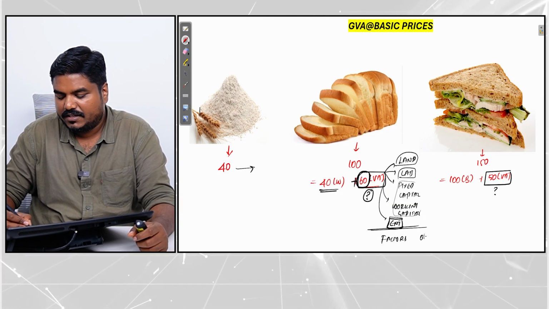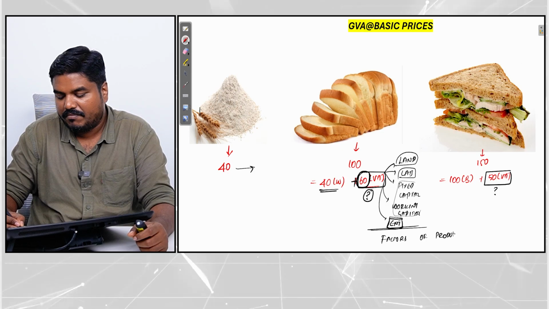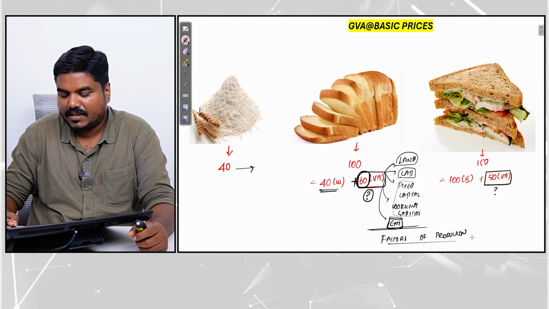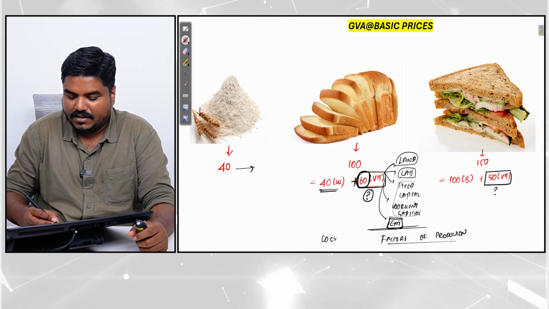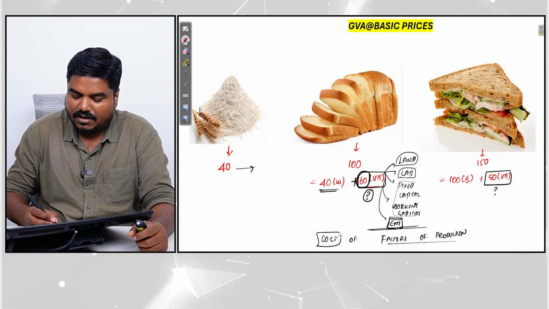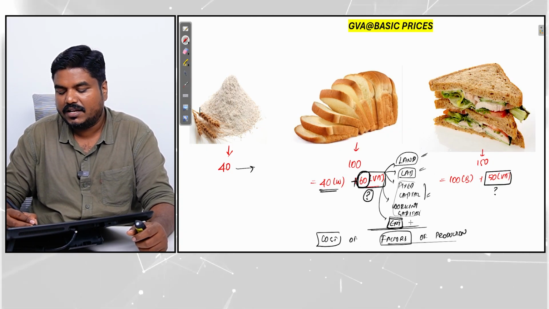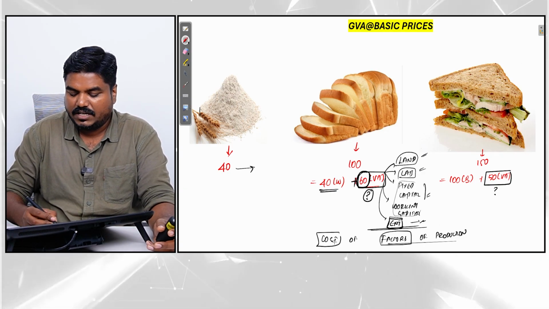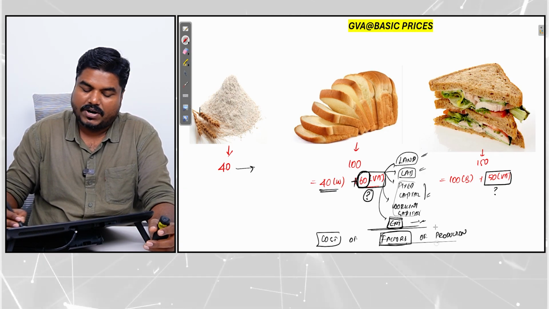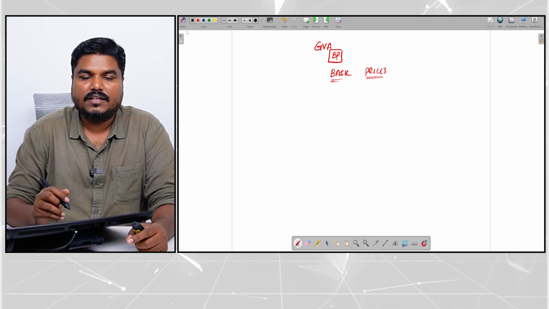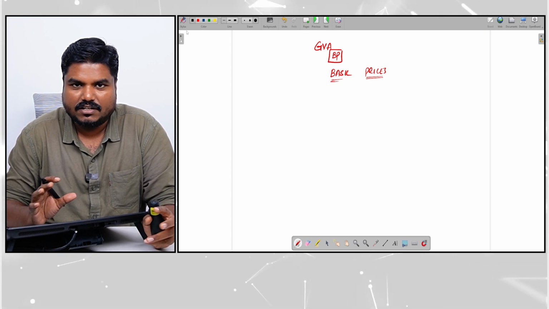Yes or no? This is nothing but the cost of factors of production: the cost of land, cost of labor, cost of capital, cost of enterprise. So we know what the cost of factors of production is.